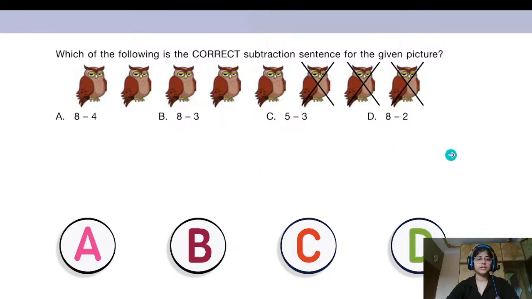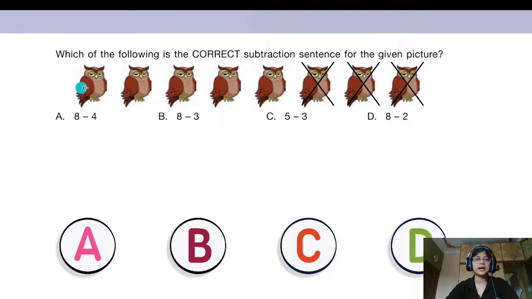Okay, so here's your first question. I hope all of you can see the question. Let's read it together. Which of the following is the correct subtraction sentence for the given picture? Okay, so what is the picture we can see here? Can you see some owls? Yes.